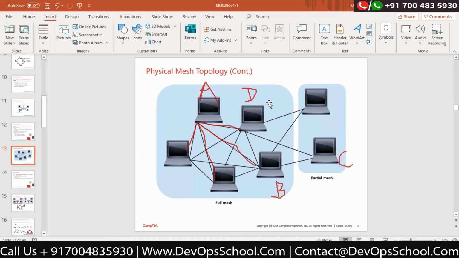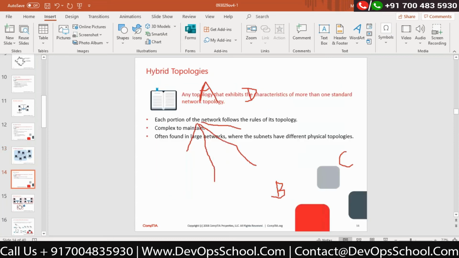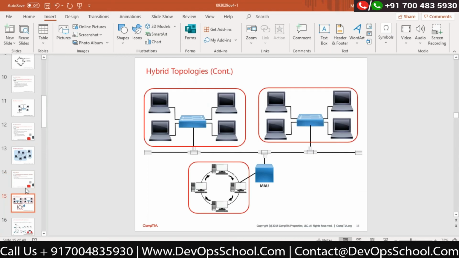Means I can combine multiple topologies under a single network also, correct? That would be considered a hybrid topology. You can see that particular hybrid topology in the next slide. This is what we call a hybrid. Okay, you can see this particular figure. This is called a hybrid topology. This is called a media access unit, which I can use to connect. This is a star topology. This is a star topology. This is the bus topology. It's connected with the ring topology.